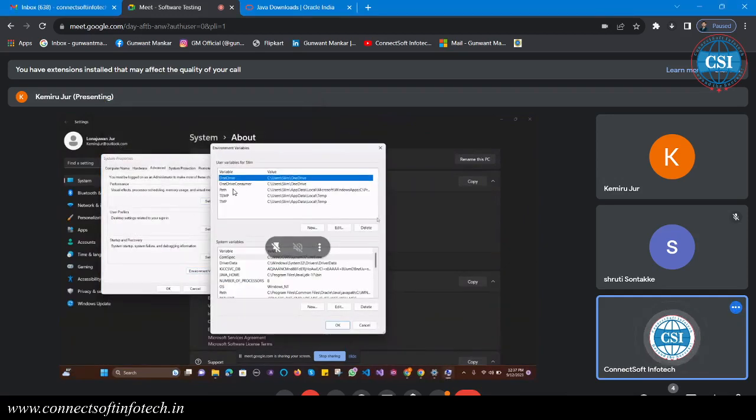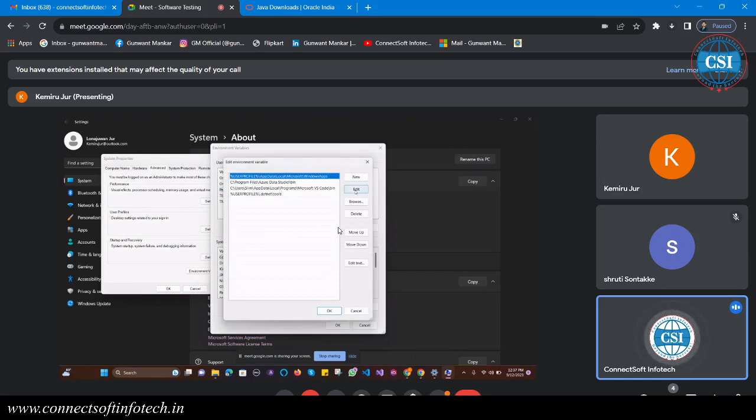Look at the upper part, user variable for slim. There is one path, the third one. Click on it and click on edit.